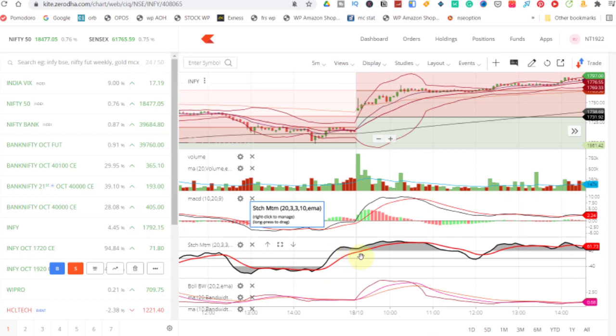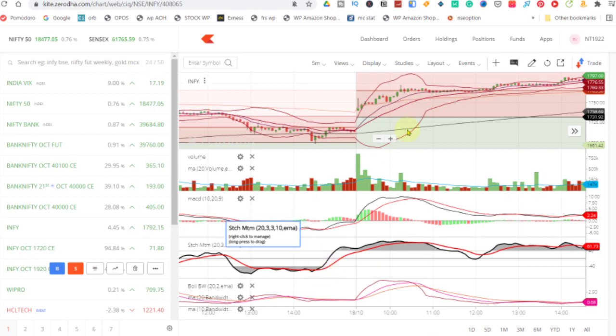So I am using stochastics for exits like target and stop loss. Entry crossover in stochastics would be my stop loss, and exit crossover in stochastics would be my target. So here would be my stop loss and here is my target. I also backtested it manually 100 times, so it is useful for me. So I am pretty confident about that.